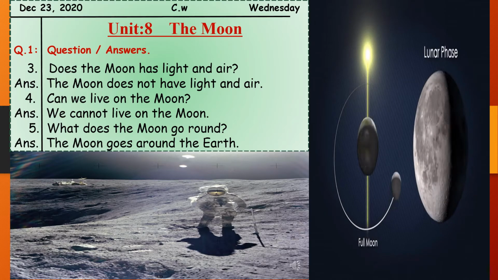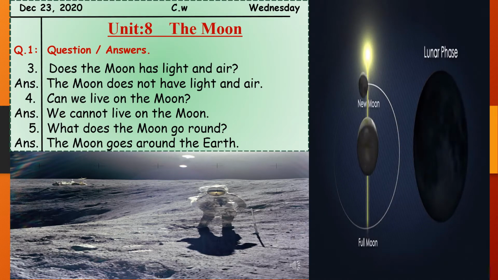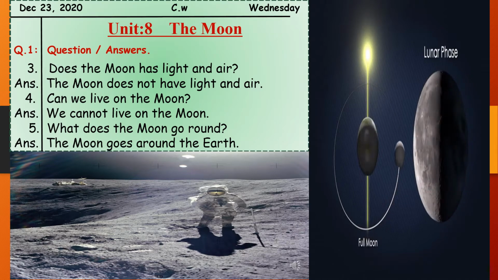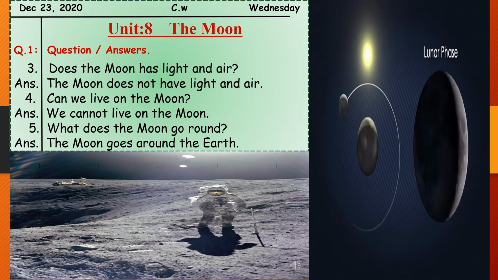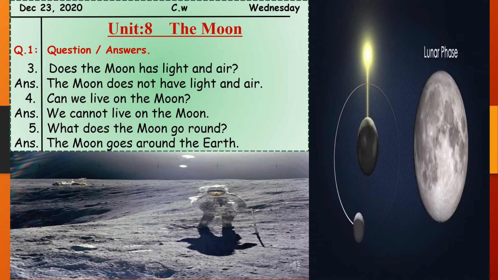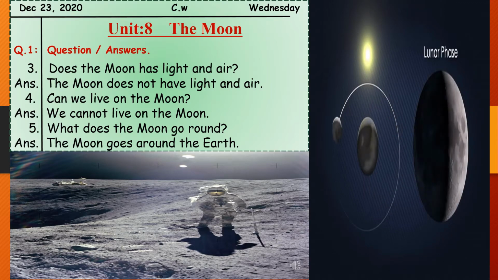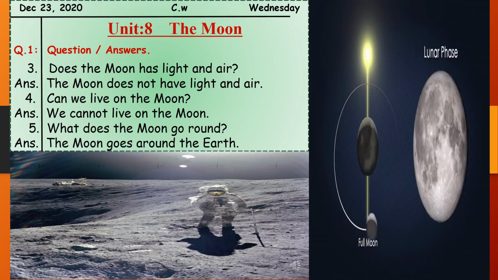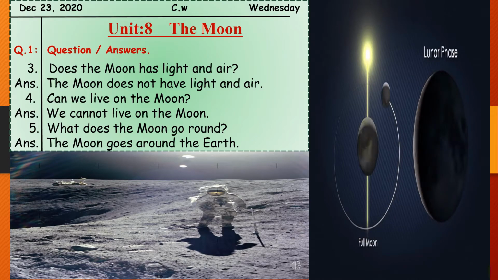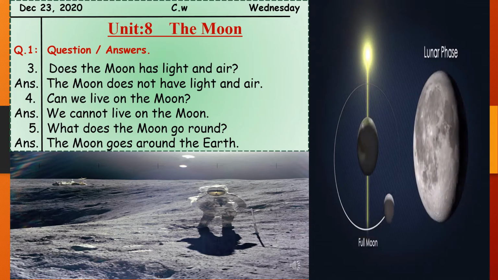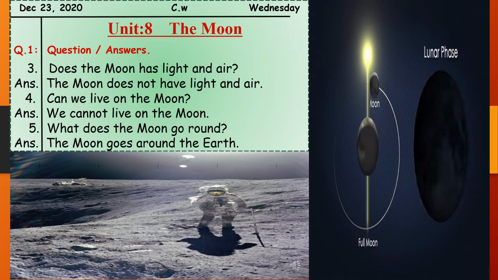So first of all, take out your notebooks, write down the date and day and draw the margin line on your left side like I have done. From the first line you have to write the unit number and name as we are doing. So from the second line start writing.